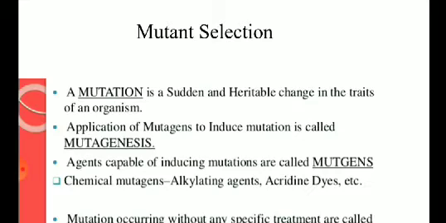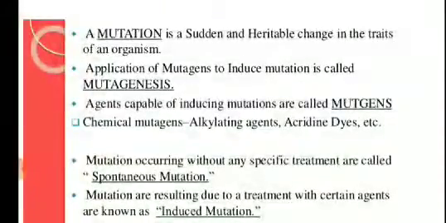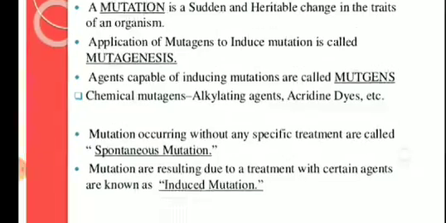Okay, so when mutations are deliberately carried out, we call it induced mutation, right? Okay, how do you induce mutation in an organism? By using certain chemical or physical agents. Okay, so any chemical or physical agent which increases the frequency of mutation is called a mutagen. So we use a material, either a chemical or a physical substance, which is called a mutagen. So by using a mutagen, either physical mutagen or chemical mutagen, we induce mutation in an organism.